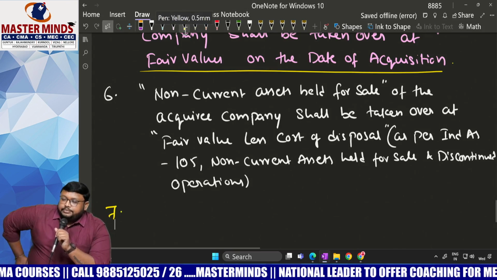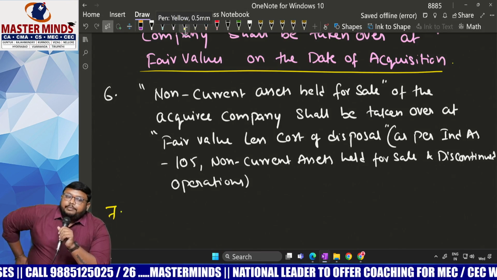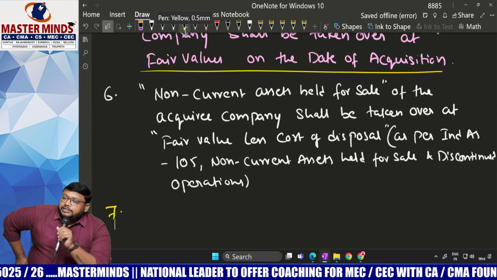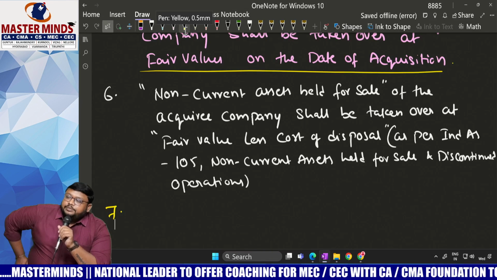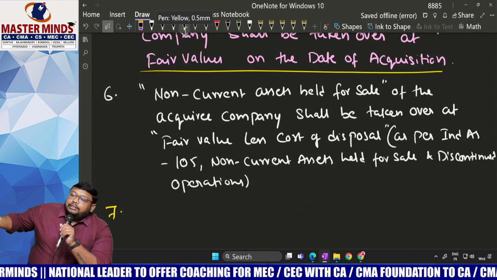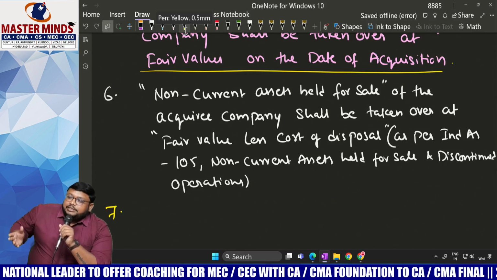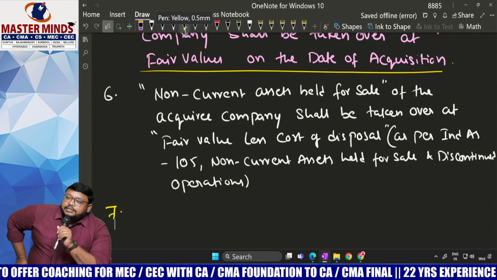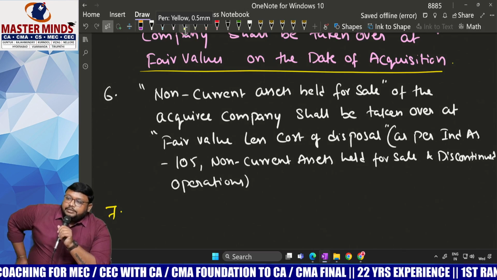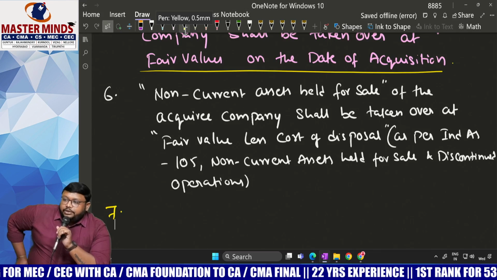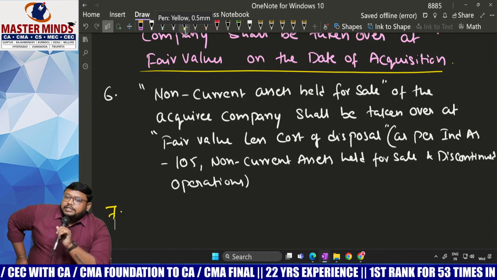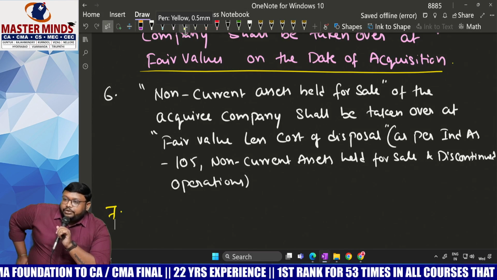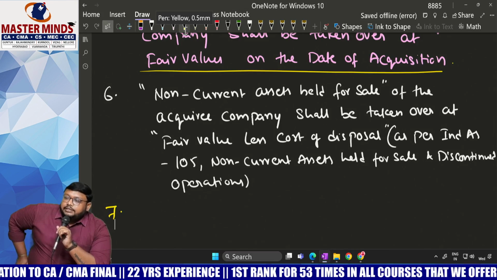Now, if the acquiree has any intangible assets, those intangible assets also we have to take over. We take over all the assets excluding fictitious assets, minus outside liabilities. Are intangible assets fictitious assets? No, intangible assets are not fictitious assets. They are valued assets. Fictitious assets means valueless assets; we cannot sell a fictitious asset to realize money. But intangible assets are valuable assets.